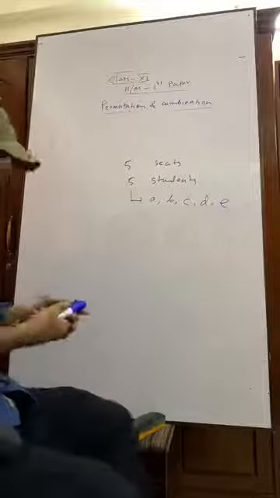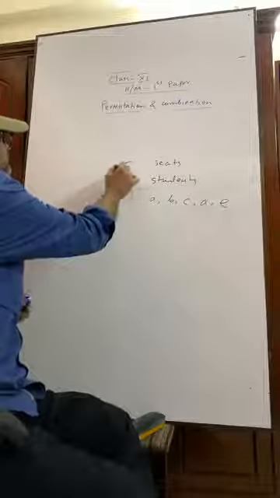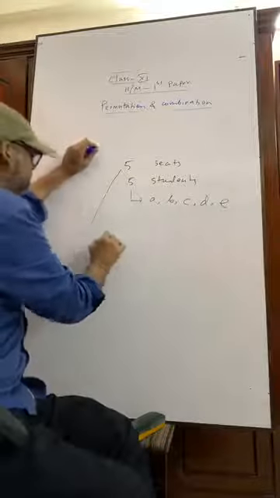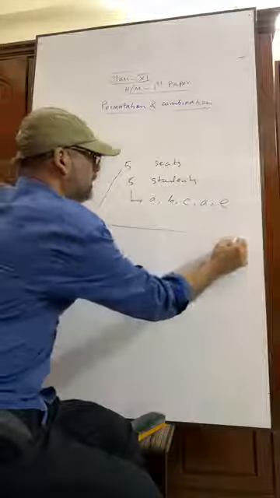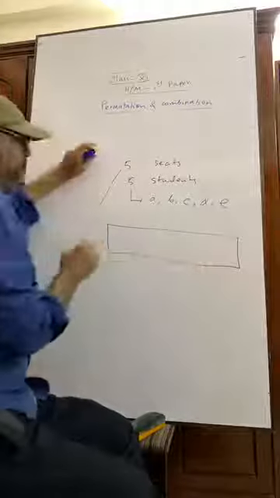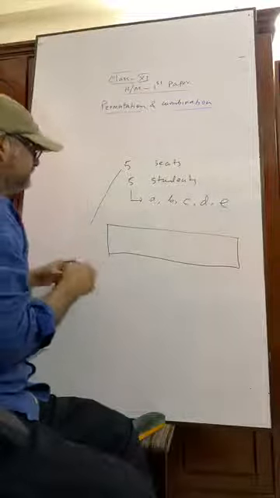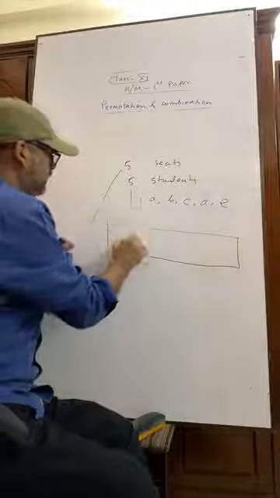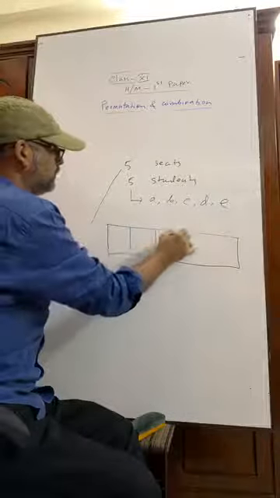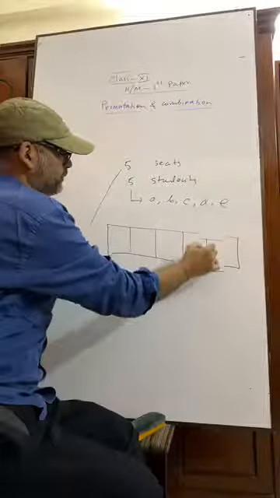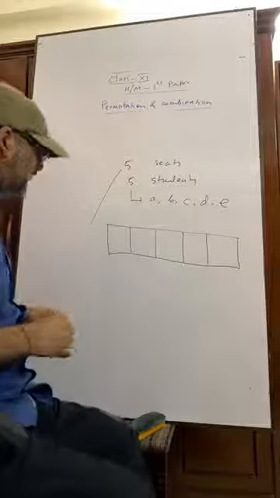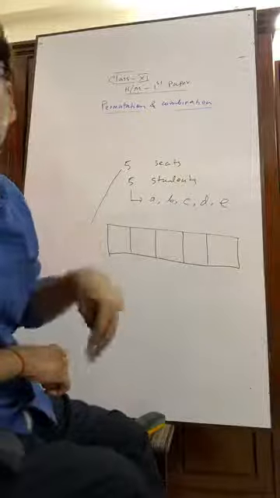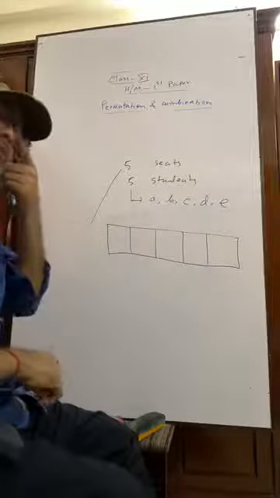And I will take 5 seats like this: 1, 2, 3, 4, 5. We have 5 seats, 5 students. That's good.